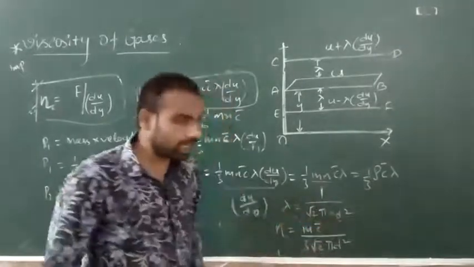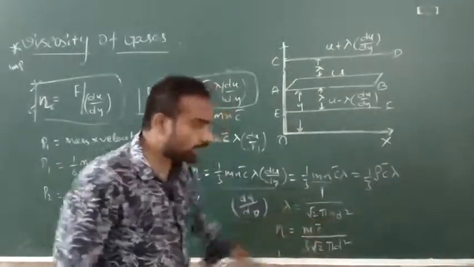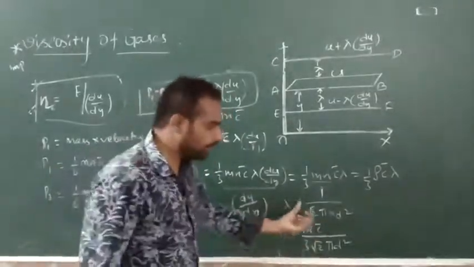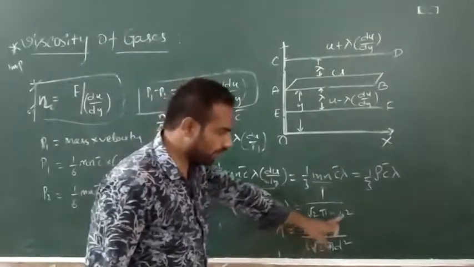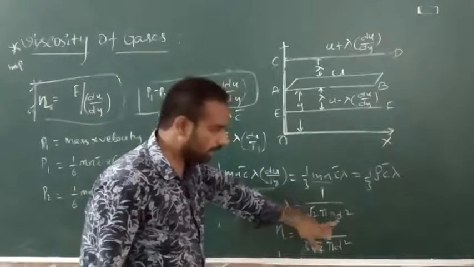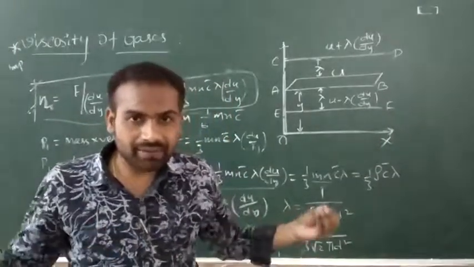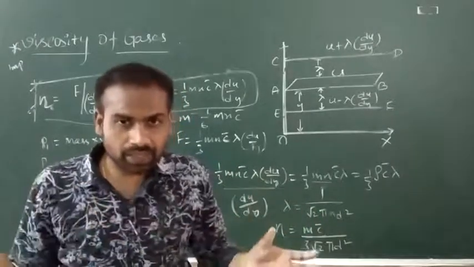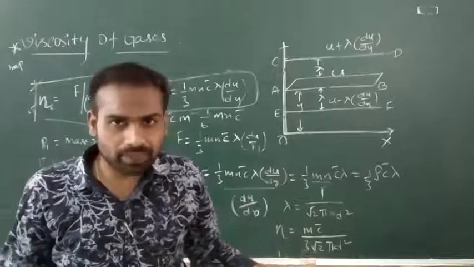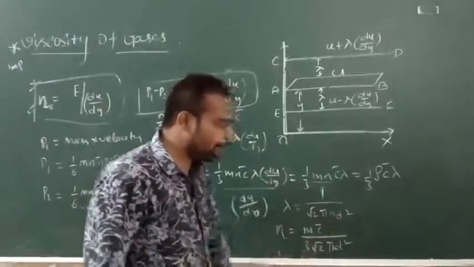Here small d is the diameter of the molecule, and small n is the number of molecules. Lambda, the mean free path, is inversely proportional to the square of the diameter and the number of molecules. As the number of molecules increases, the average distance traveled by the molecule decreases. As the diameter of the molecule increases, the average distance traveled by the molecule decreases. So that is the formula: lambda is equal to 1 by root pi n d square.